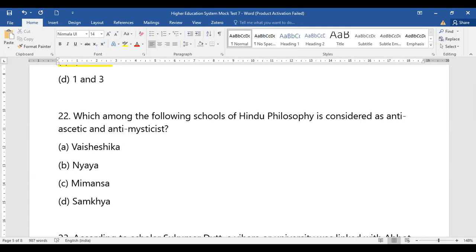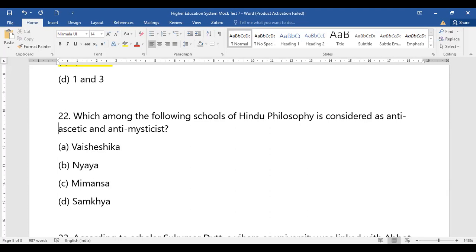So now let's first understand what the options given are: Vaisheshika, Nyaya, Mimansa, and Samkhya. So if you need to remember the meaning of these 2 terms: anti-atheistic basically talks about comfort, about spiritual discipline. And then the term anti-mythistic, what does it indicate?